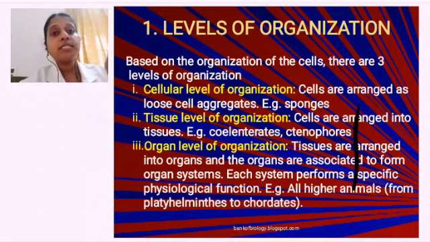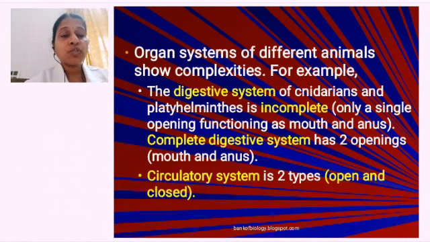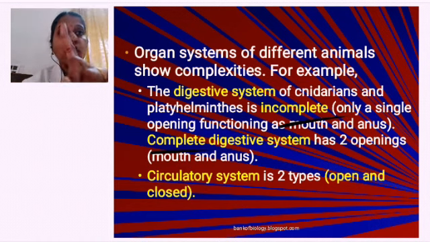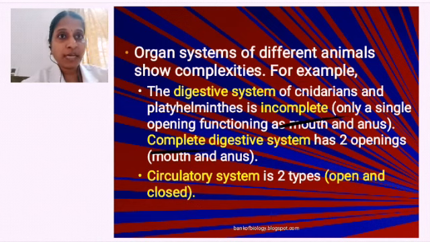In this organ system level of organization, the animals have somewhat complex structures. Some animals have a digestive system that is of two types. What do you mean by two types of digestive system? Digestive system can be complete, or digestive system can be incomplete. Incomplete means the digestive system has only a single opening for the intake of food as well as to give out undigested food.